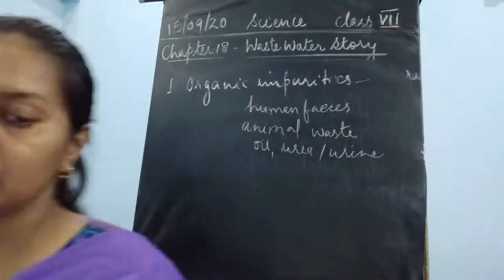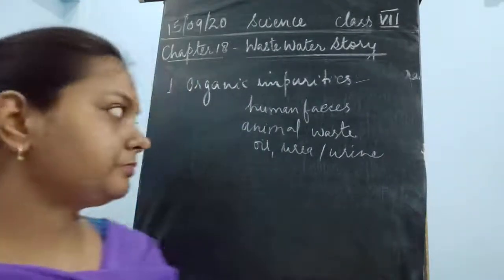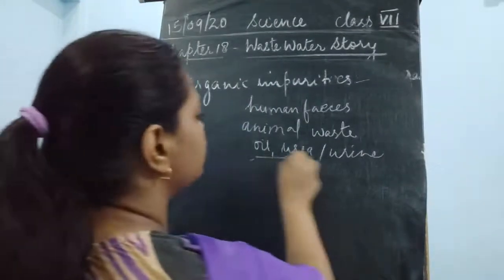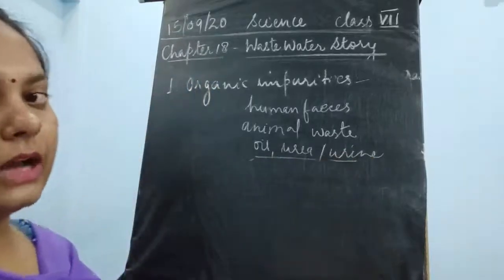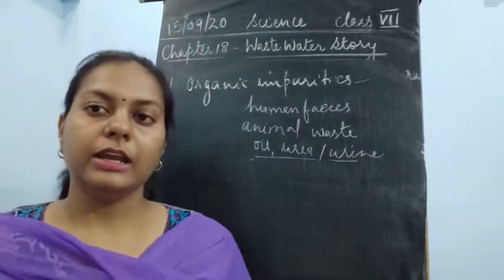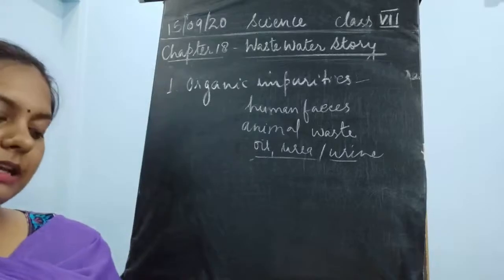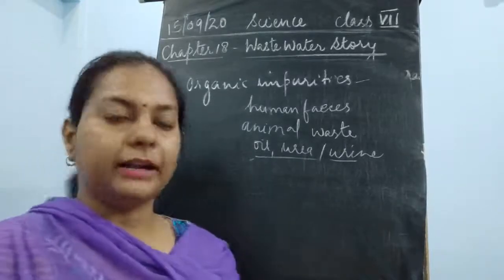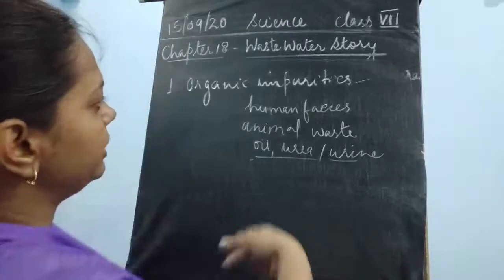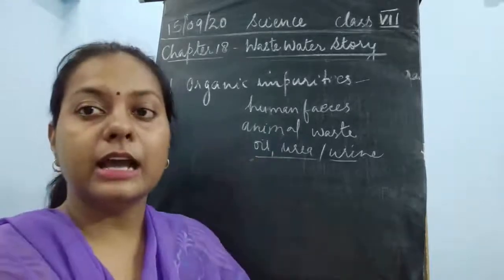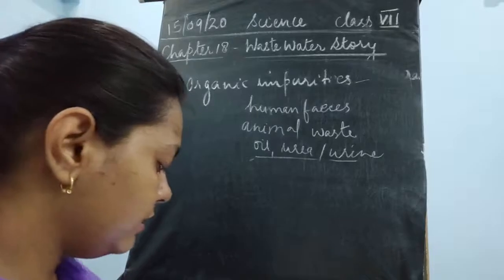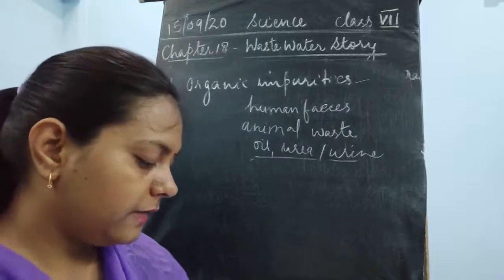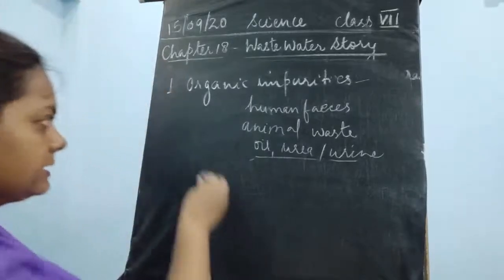So these are the chemicals which are given by the animal and plant waste. Okay, so all these organic impurities are obtained from living matter. That is why it includes human feces, animal waste, oils, and it could include the urine or the urea. Fine. It could include pesticides.